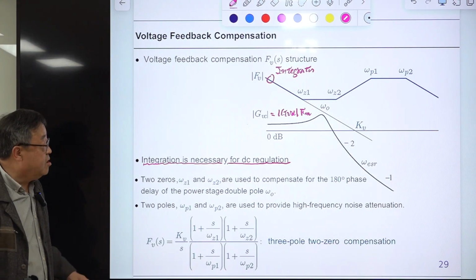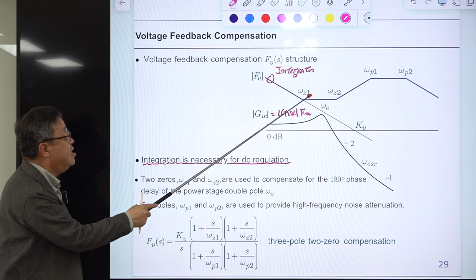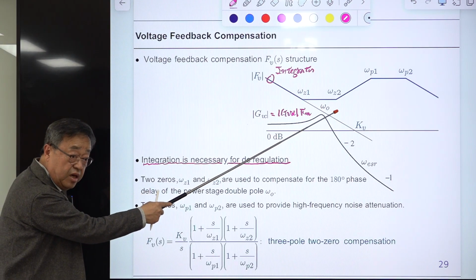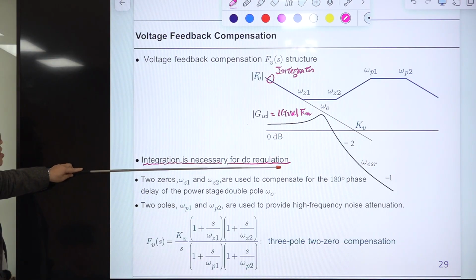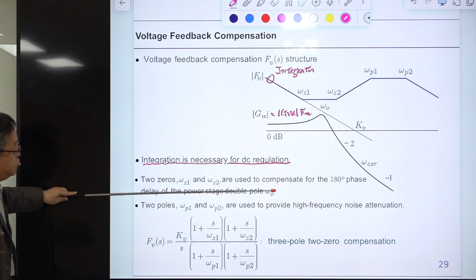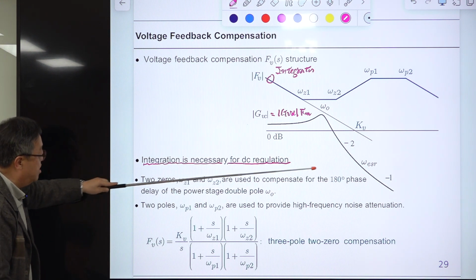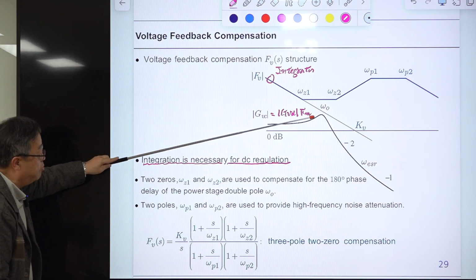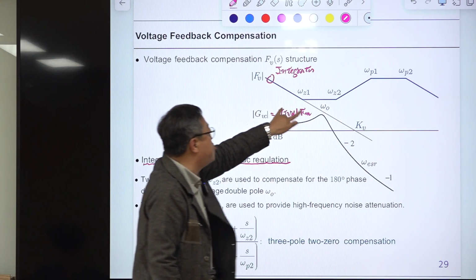This -180 phase delay is compensated with this. Okay, then there is another problem. First let me explain this. The integrator is absolutely needed to achieve DC regulation, and the 2 zeros are used to compensate the further 180 degree phase delay at the power stage's double pole omega frequency. Then this should be somewhere here.